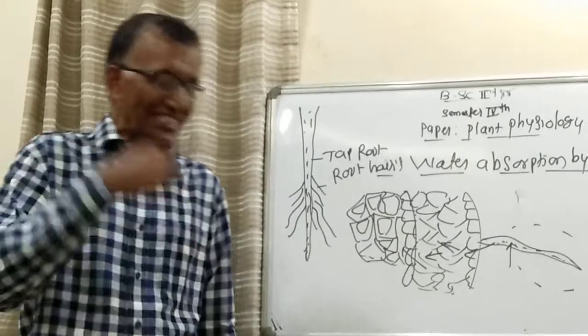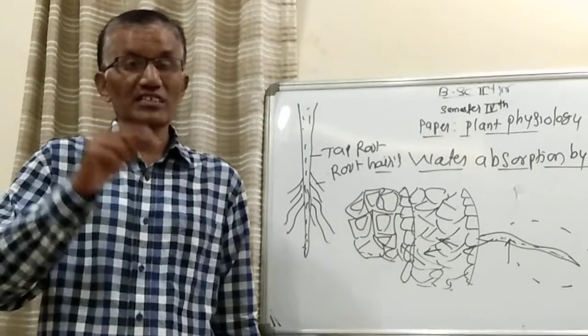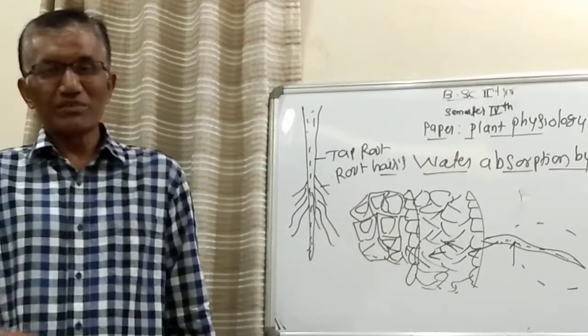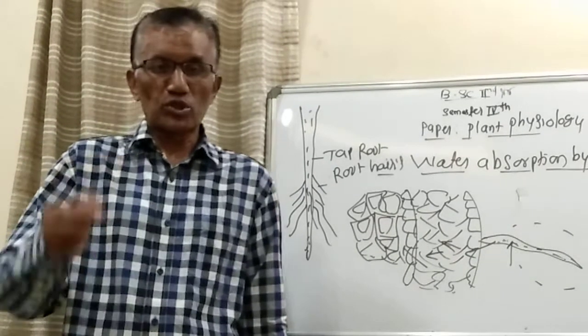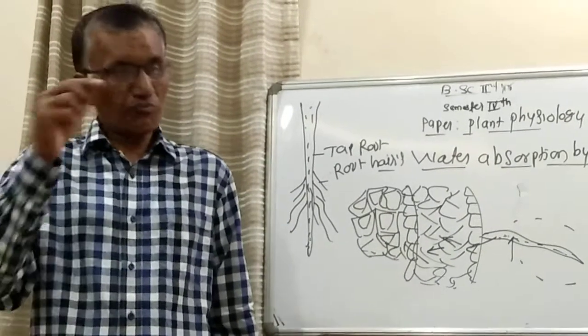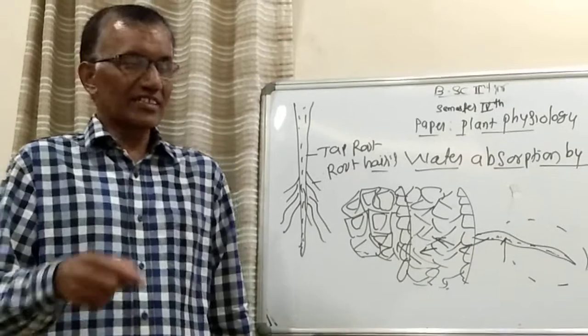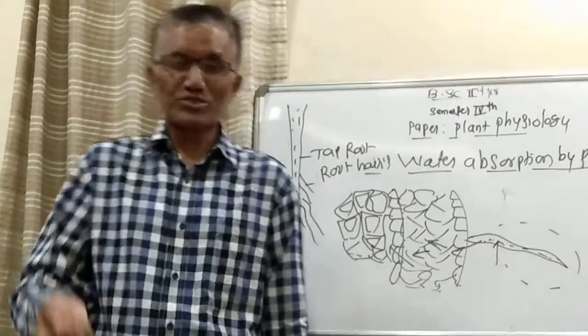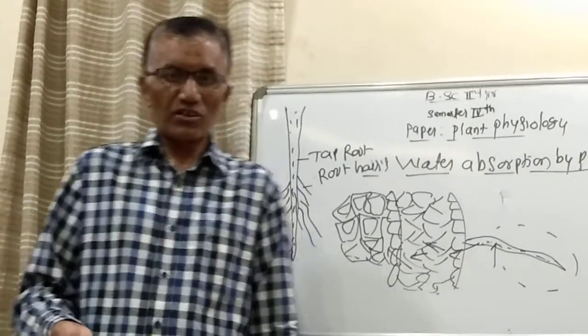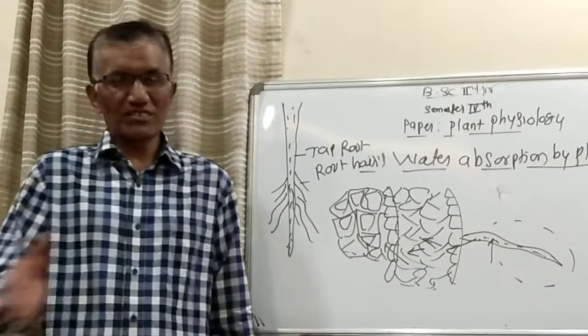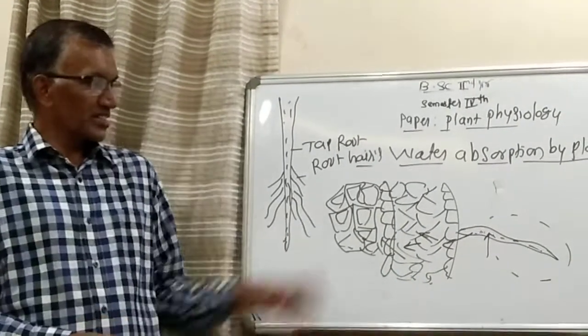What are the physiological roles of these inorganic elements? How do these elements play an important role in the growth and development of plants, and what are the deficiency symptoms of these macro elements in plants? Already we have discussed that, and it is very simple.